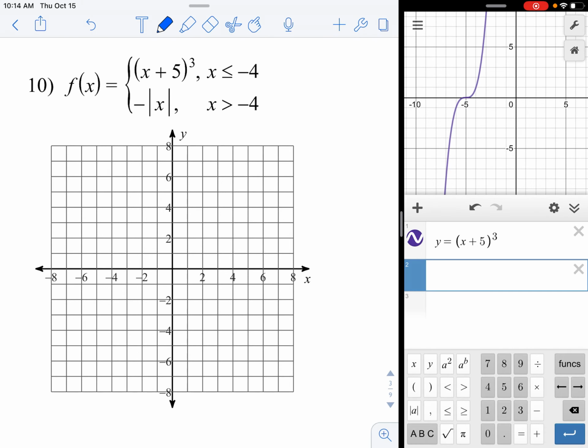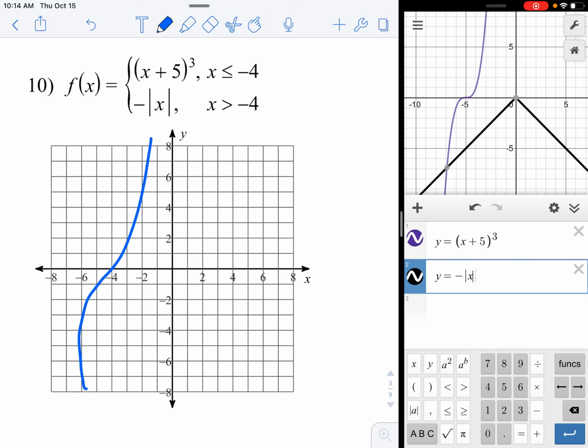And then if I graph the other one, y equals negative absolute value of x, it gives me that upside down shape. Now you do not just want to graph these both on the same graph and call it done. That's not exactly how it works. What you may have noticed is I've skipped this little part here, which I called the domain before. Domain means x values.